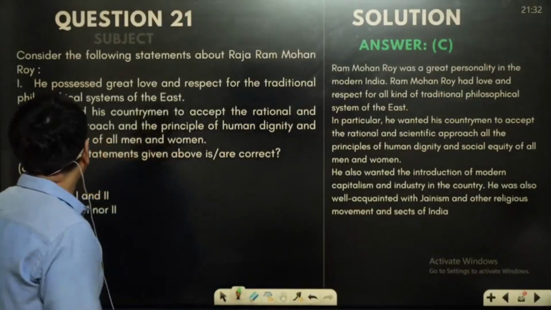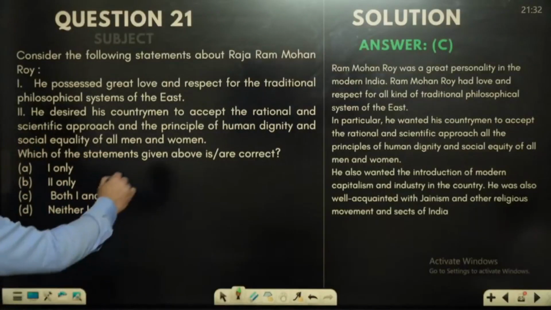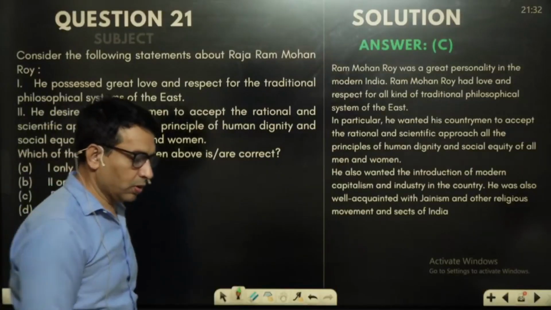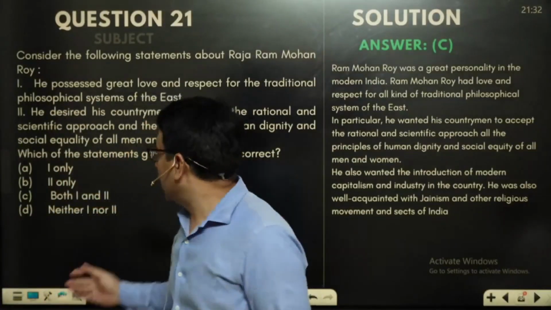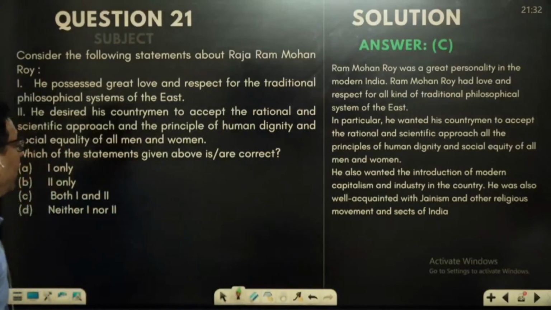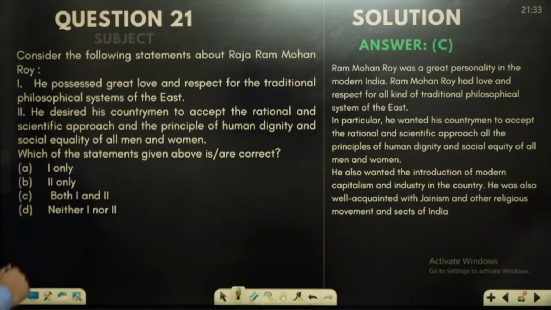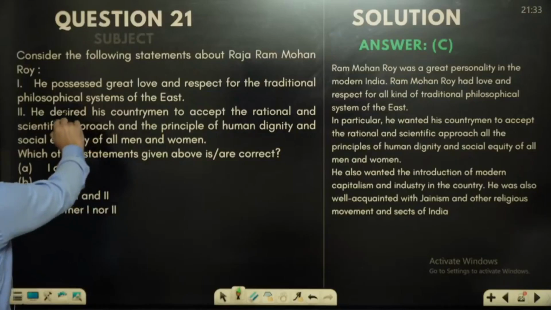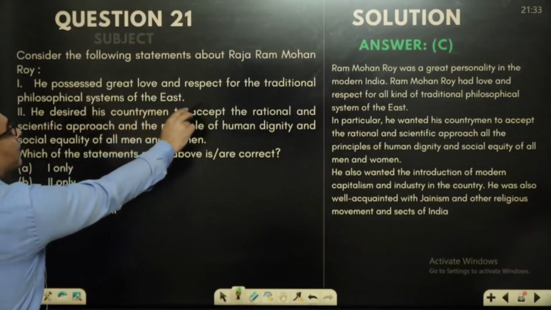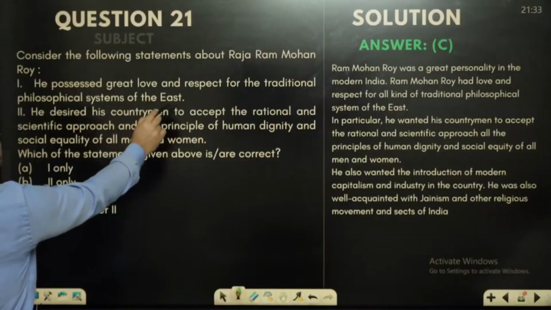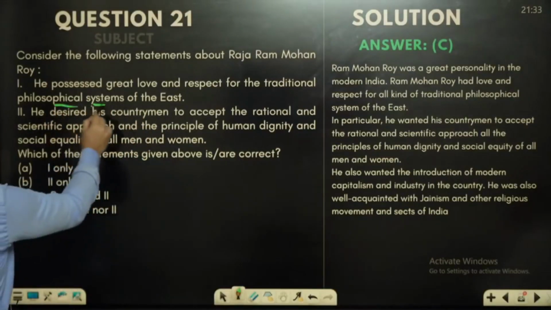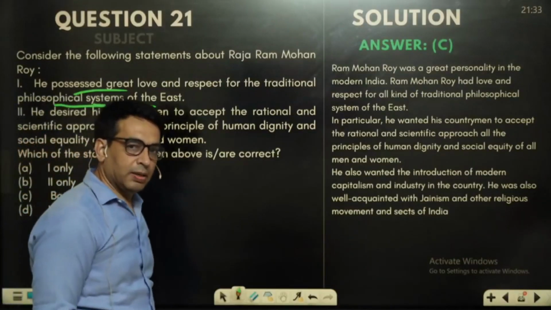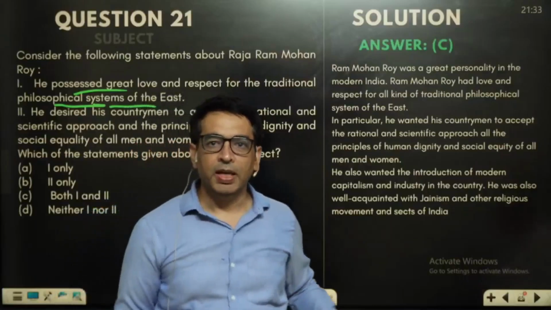When we talk about the first question, it's about Raja Ram Mohan Rai. You know, Raja Ram Mohan Rai was the pioneer of the socio-religious reform movement. There are 2 statements related to his perceptions. The first statement: he possessed great love and respect for the traditional philosophical system of the East. We say that he was a confluence between the East and West. It means the best of the East and the best of the West, he tried to merge together.